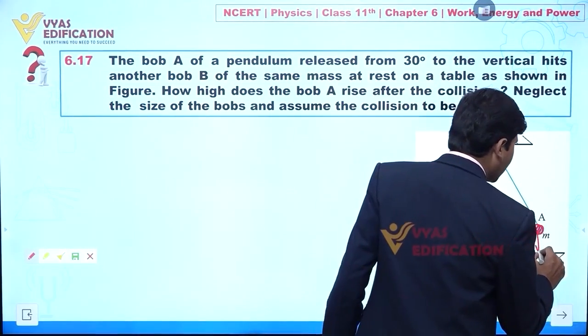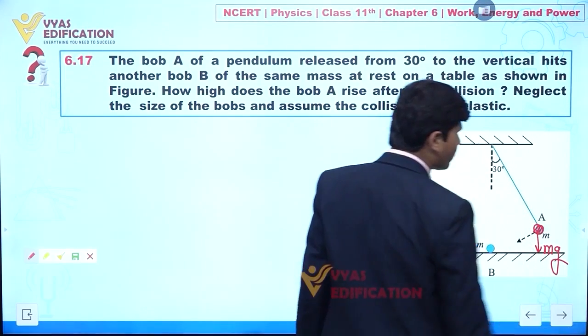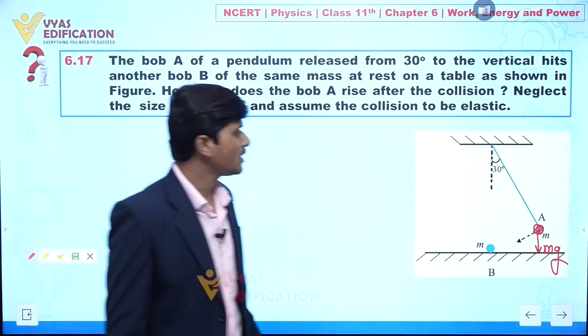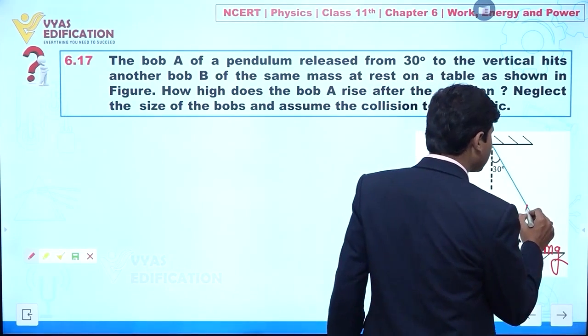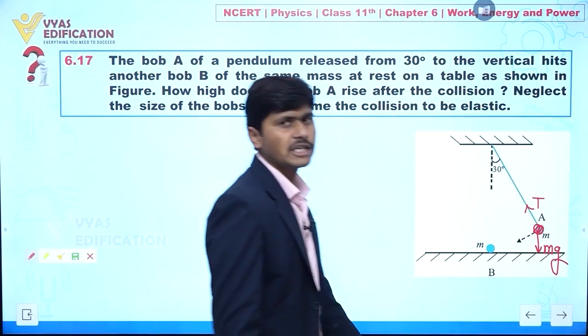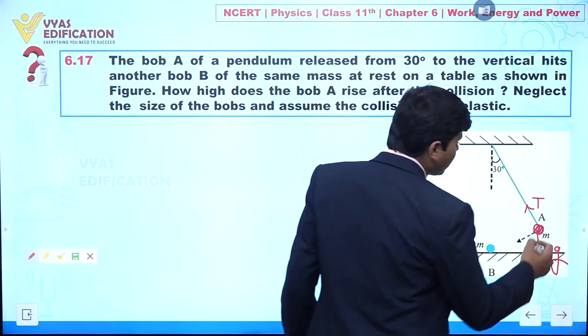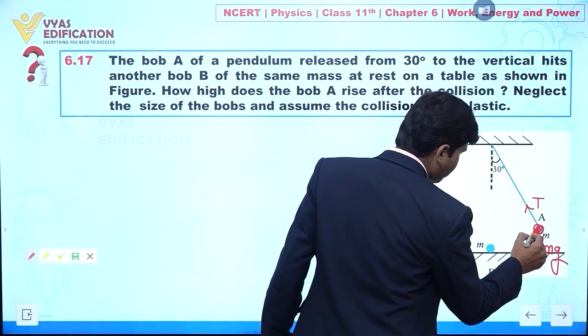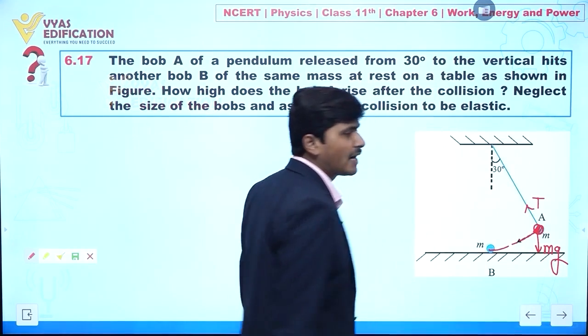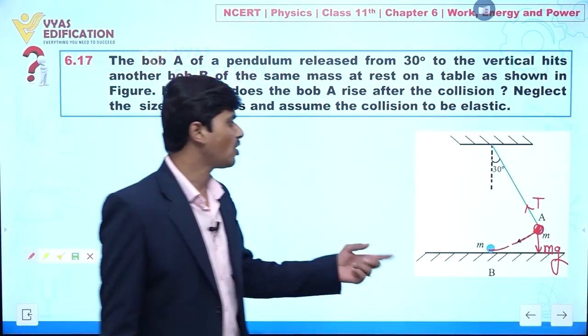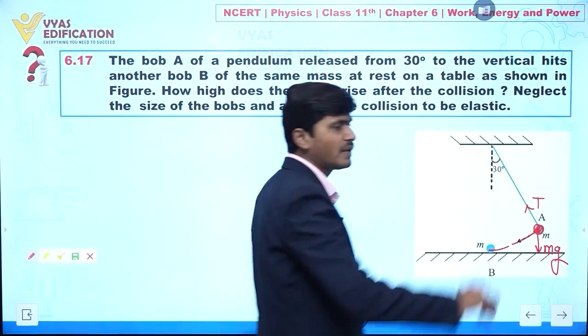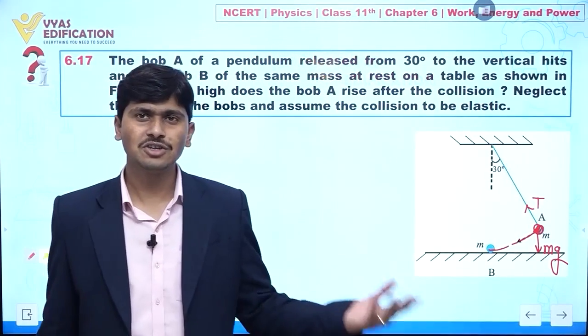The external force acting is the gravitational force mg. Yes, definitely you can say, sir, here we have a tension also, but tension we can treat as an internal force. And always keep in mind, whenever this bob is going like this, tension and the direction of displacement are always perpendicular to each other. So the work done by the internal force is 0 in this case.